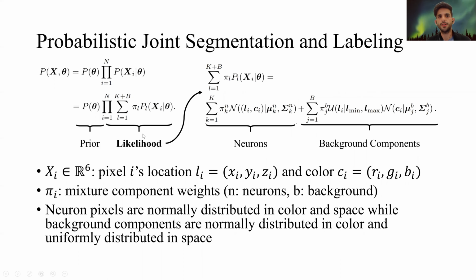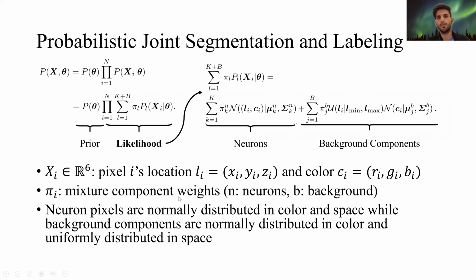So given this prior, our likelihood is just a mixture model. In our likelihood, we have components that correspond to neurons and components that correspond to background. Each observation is a 6-dimensional vector. Each observation corresponds to a pixel, and the 6-dimensional vector is just a concatenation of the location of that pixel, x i, y i, z i, and the color of that pixel, r i, g i, b i.